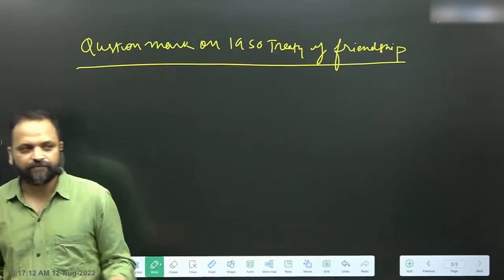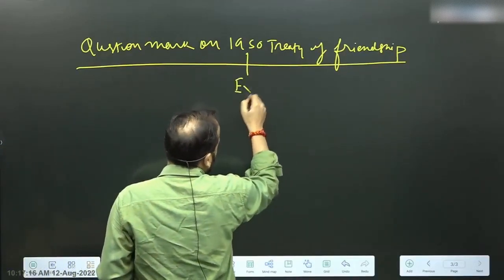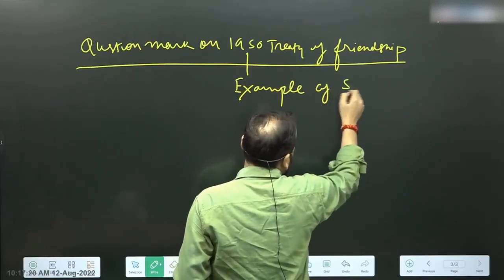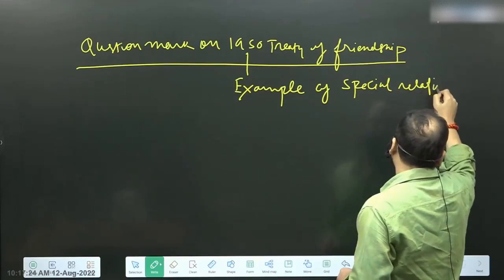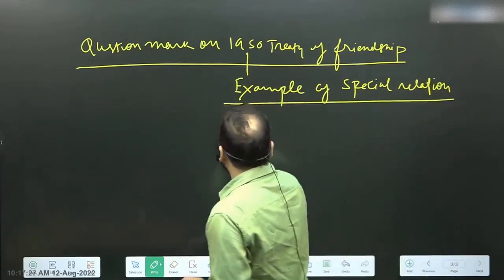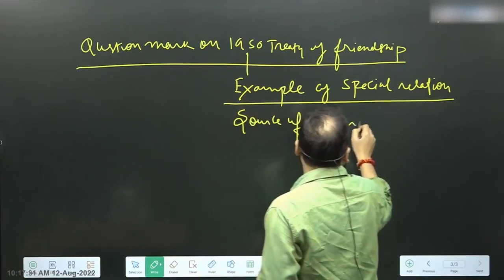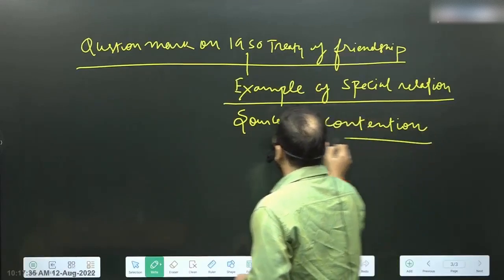Treaty of 1950 is an example of why we call this relationship special ties, special relations. But it is also at times a source of contention, right? It is also a source of contention.